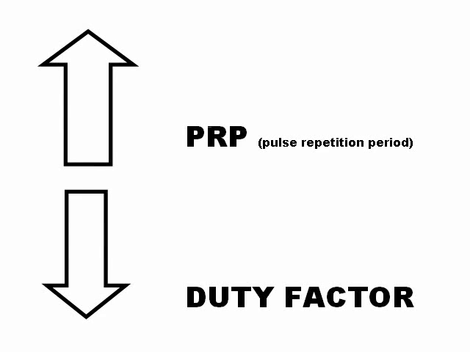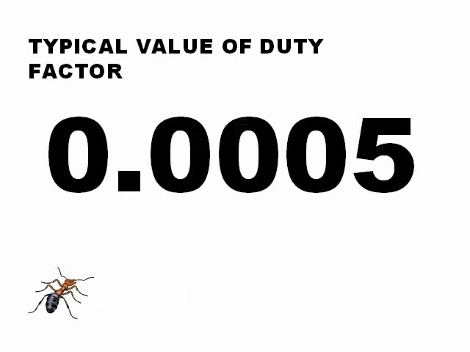Duty factor is not always the same; it depends on how deep you are working, because the pulse repetition period and the pulse repetition frequency are determined by how deep you are working. In general, a typical value of the duty factor is 0.0005, and this is the reason they put the 1000 in the formula, because if the 1000 was not there, we would have 3 more zeros. It's very little.